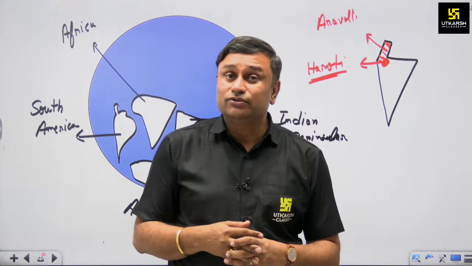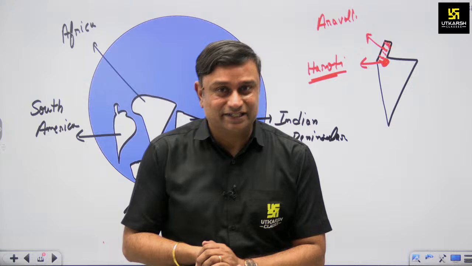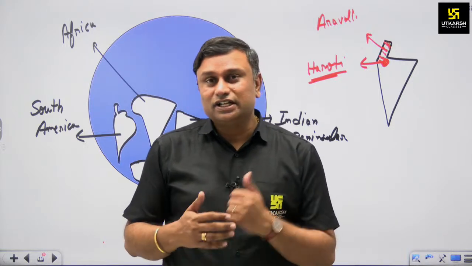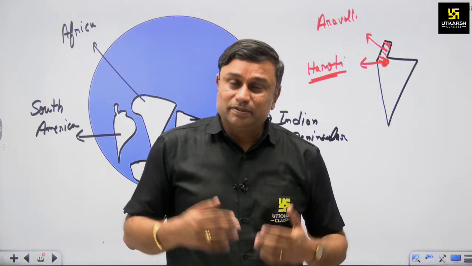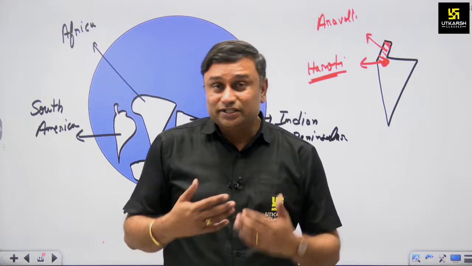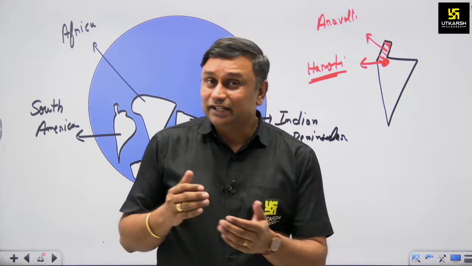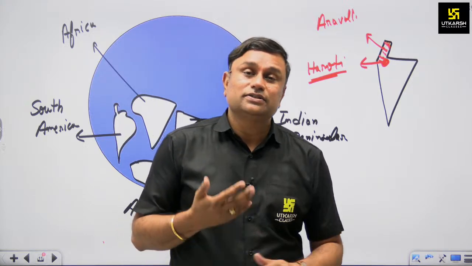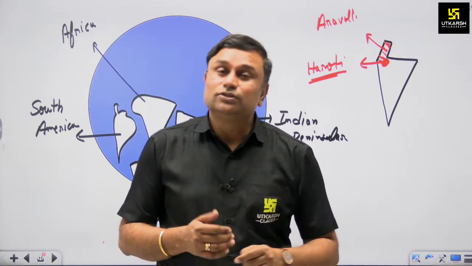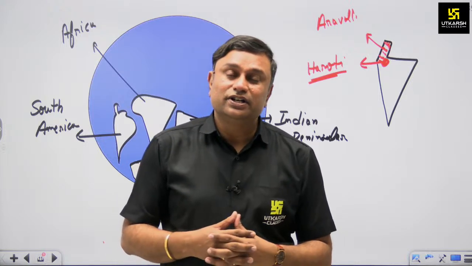Physiography means we have to study the geological aspect or the relief features available in our state. Right now I am describing the geological aspect of Rajasthan. As per geology, we are part of Gondwana land and Tethys Sea. Then what is Gondwana land? Gondwana land is the southern part of the Pangaea supercontinent, and this Pangaea ideology was put forward by Alfred Wegener in 1912 AD through his continental drift theory.